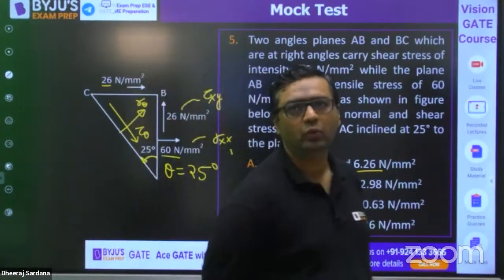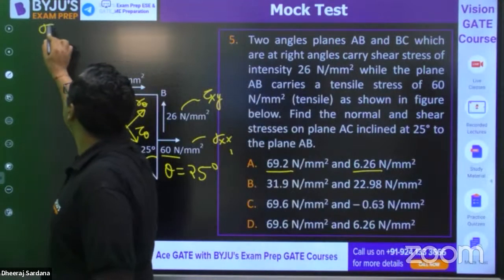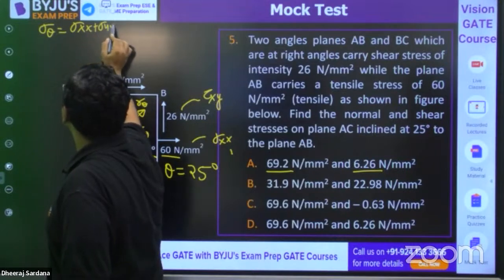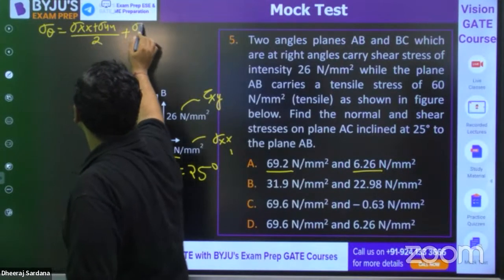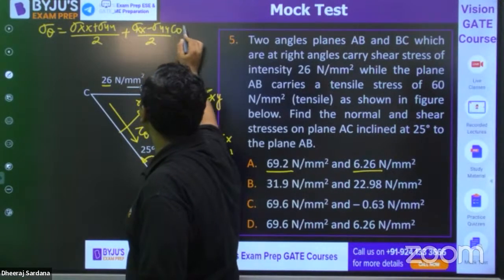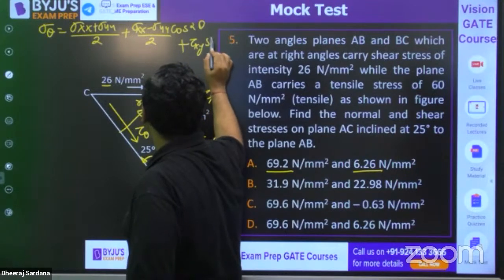Bolo bhai, bolo. Shall I write the formula again? Sigma theta is (sigma xx plus sigma yy) by 2 plus (sigma xx minus sigma yy) by 2 cos 2 theta plus tau xy sin 2 theta.